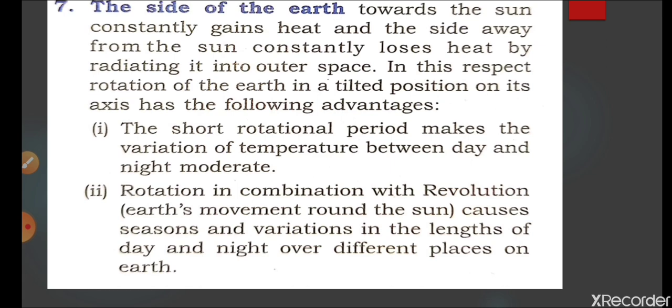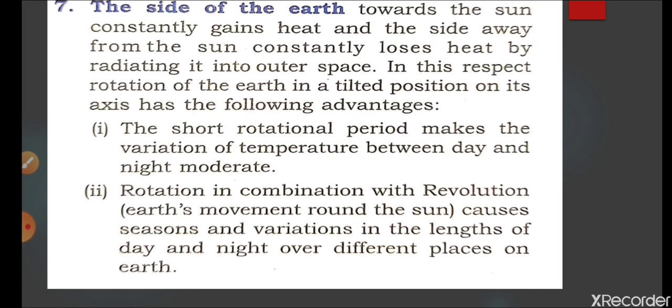And rotation in combination with revolution, the earth's movement around the sun, causes seasons. So rotation alone causes day and night and changes the temperature between day and night. Why? I told you, during the daytime radiation is received, and during the night time in the open atmosphere the earth radiates the heat and cools down rapidly.